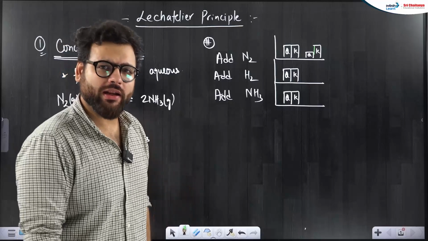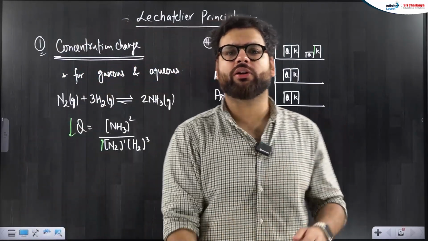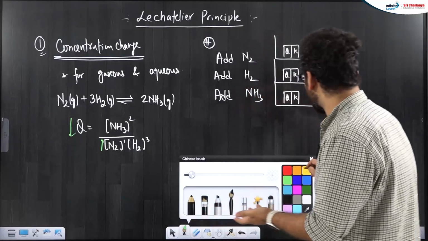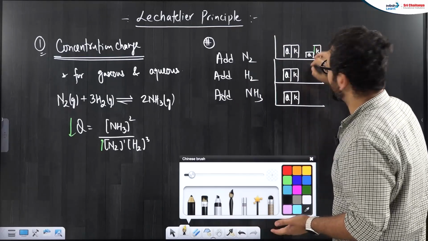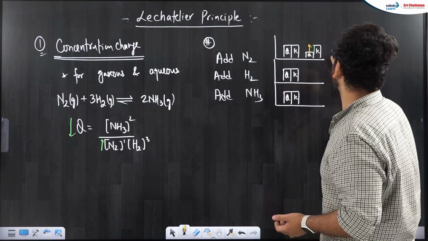Due to the disturbance, Q goes down. The reaction says you are adding nitrogen, I will try to take out the nitrogen, I will consume all the nitrogen. So the reaction will start moving where? You can see Q has gone down. Q always tries to reach K. So, when Q goes down, the reaction moves forward.